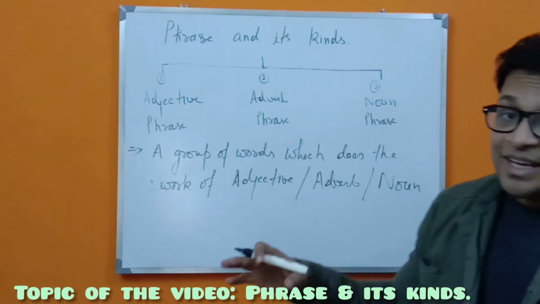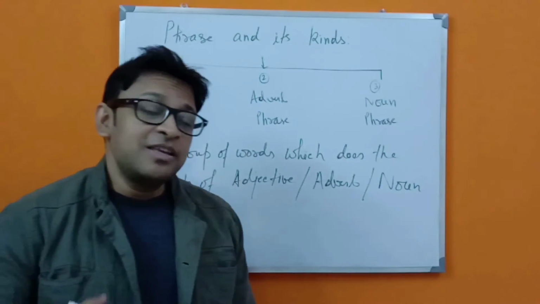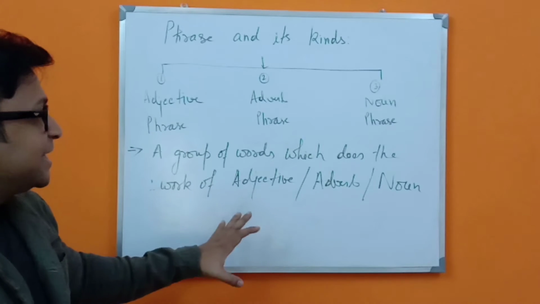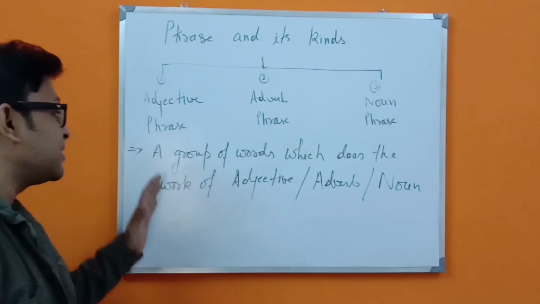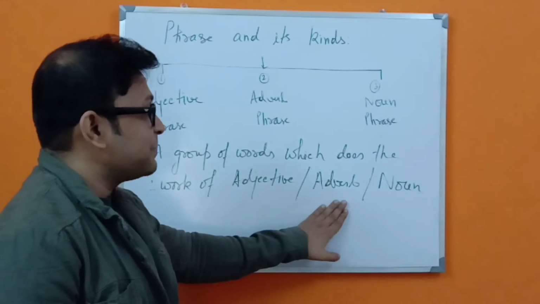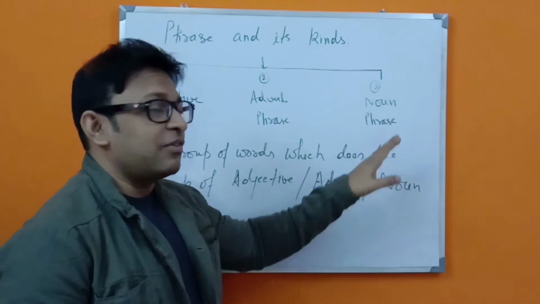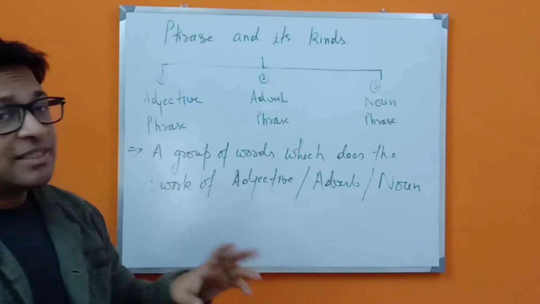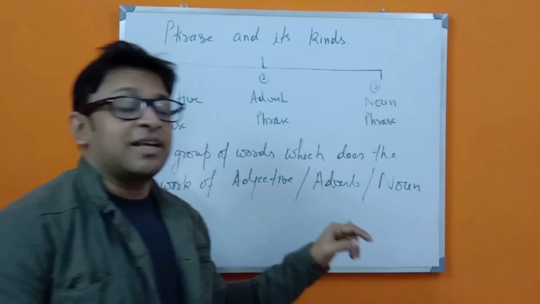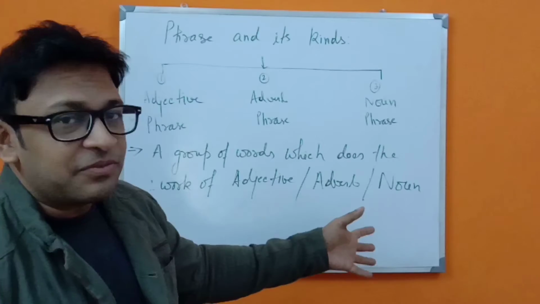But they act in a different way when they are being used in a sentence. So we have to know that thing. So the basic meaning is that a group of words which does the work of an adjective is an adjective phrase, or a group of words which does the work of an adverb is an adverb phrase, or of a noun is a noun phrase. An adjective phrase also modifies a noun. An adverb phrase also modifies an adjective and the adverb itself. So this is a little bit of a different thing.